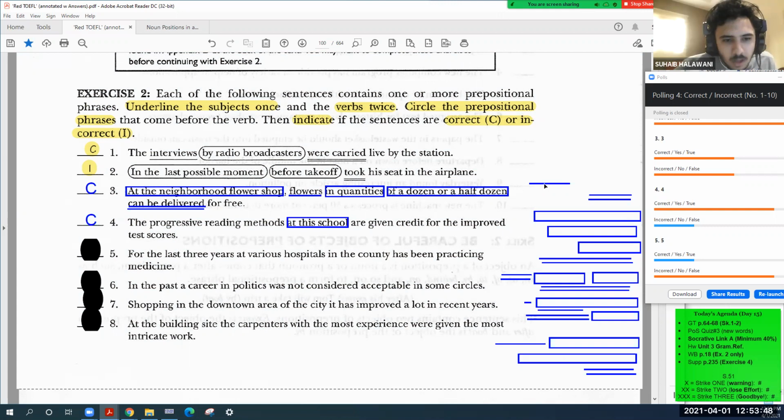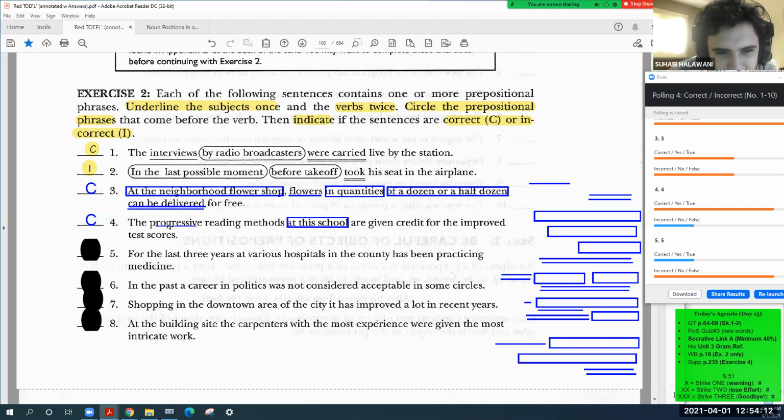The subject, it's the progressive. What ending is it? Oh, "expensive." It's an adjective.